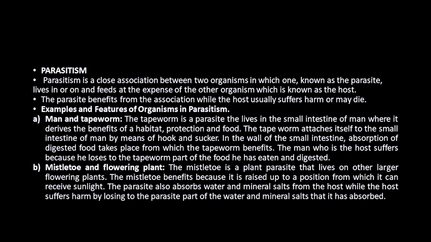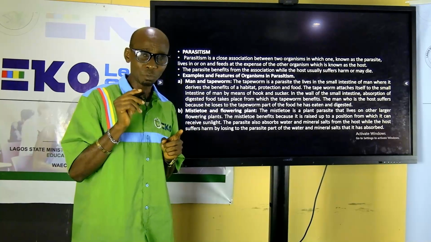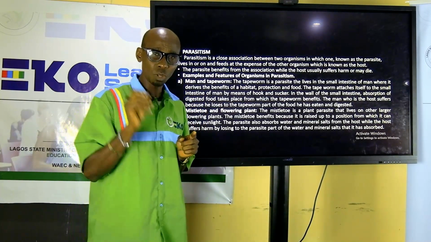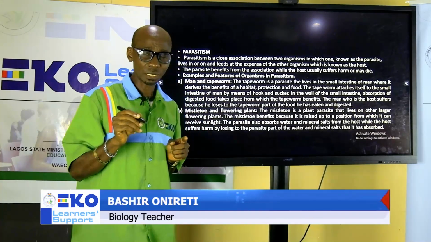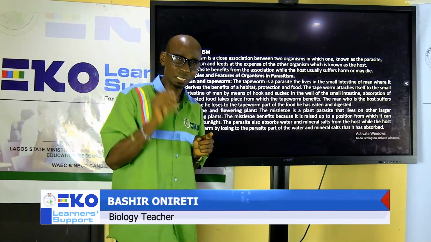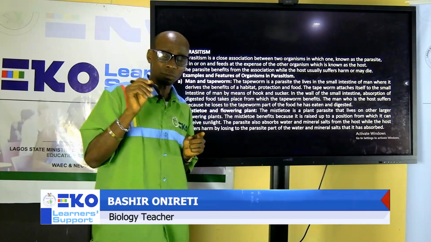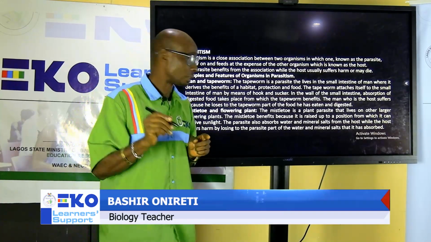If there is no loss or injury or harm to any member of the association, it is not parasitism. Please put that in mind. If there is no injury or harm or loss, it is not parasitism. It becomes parasitism only when there is loss or injury or harm to one member of the association.